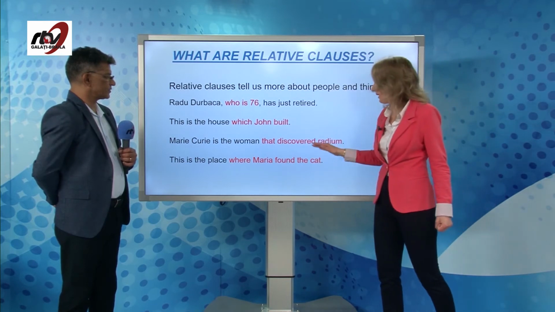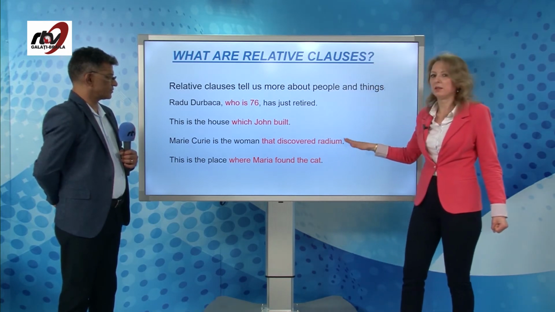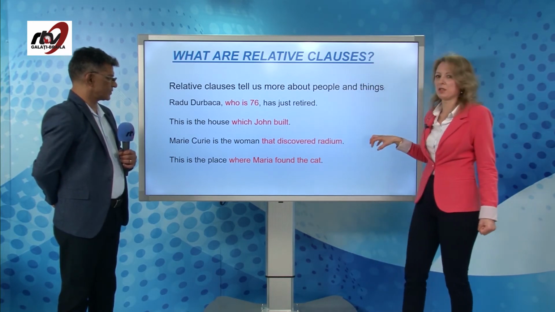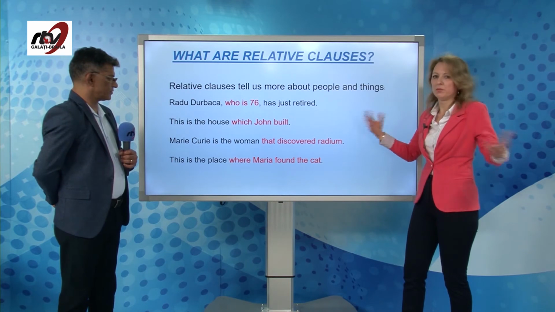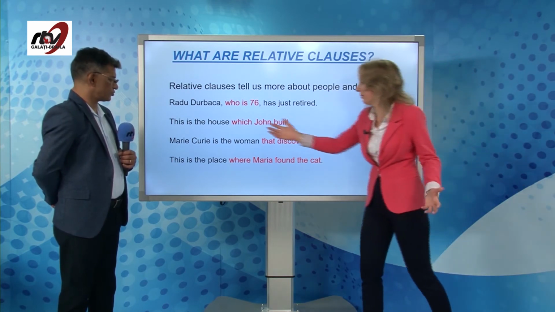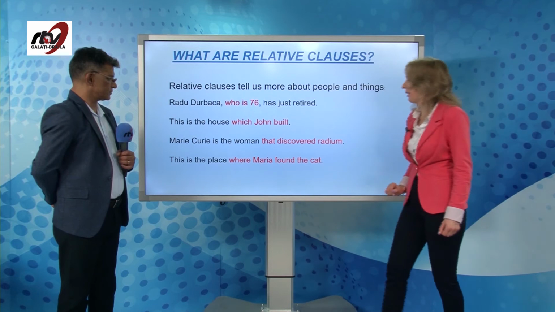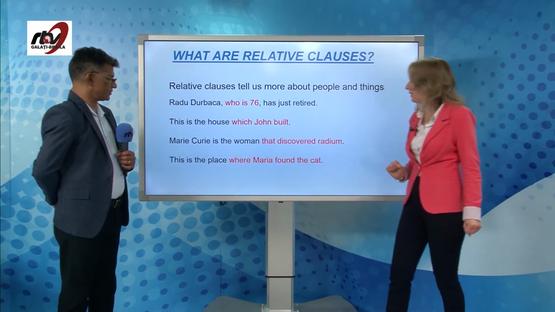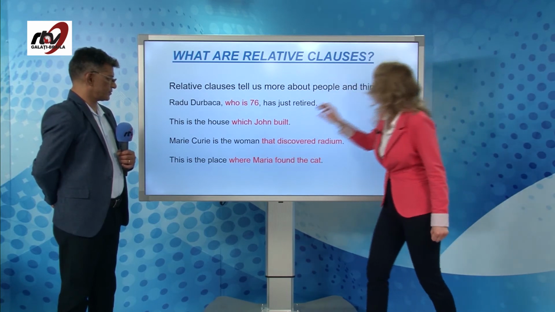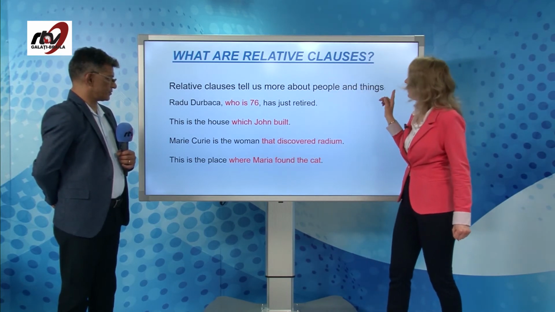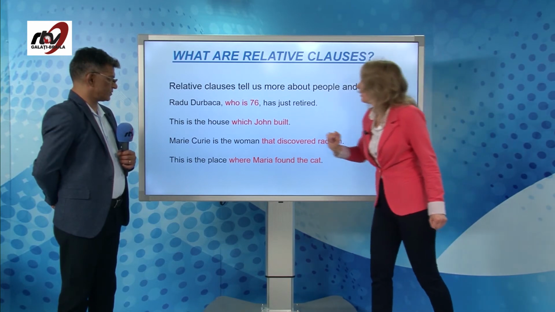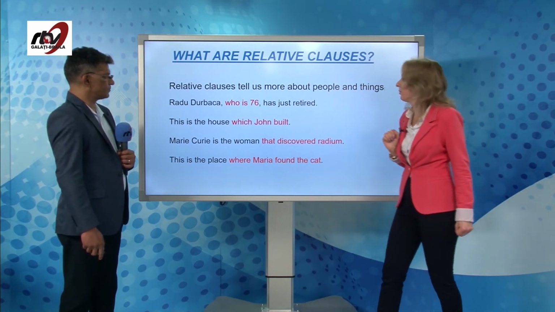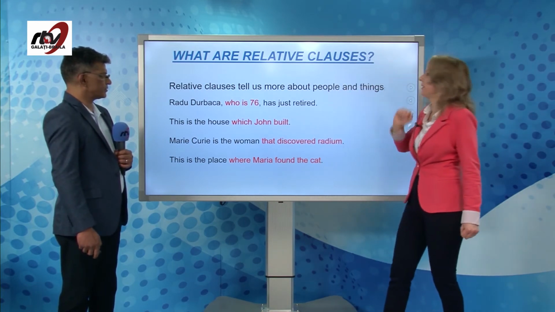Marie Curie este femeia care a descoperit, da, acea substanță, radium, da? We can't take these words out because otherwise we are not telling anything, okay, about Marie Curie. And the last one, this is the place where Maria found the cat. Aceasta este locul unde Maria a găsit pisica. So, where is for, okay, for places. Who for people, that for people too, and which for things.